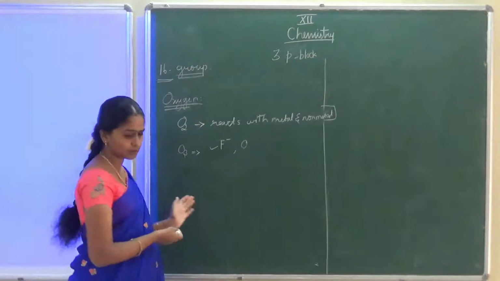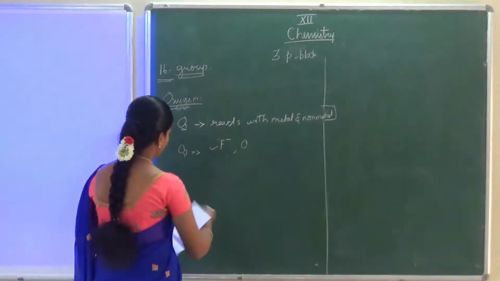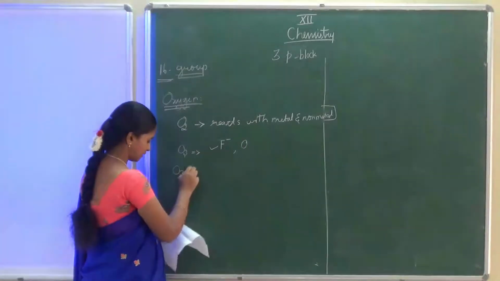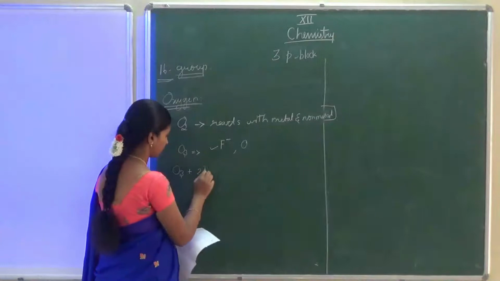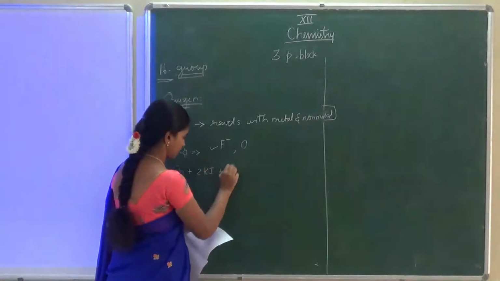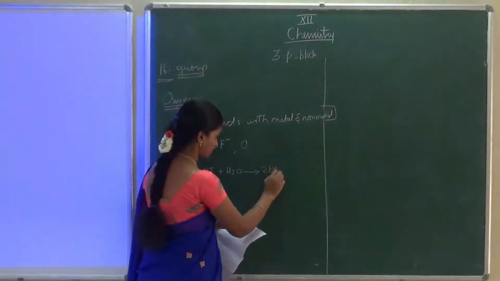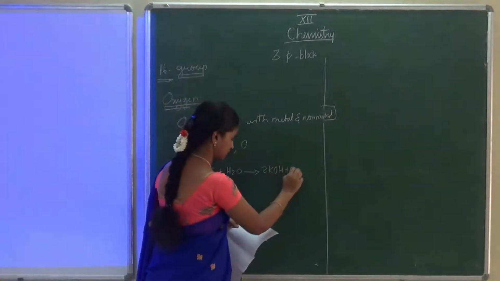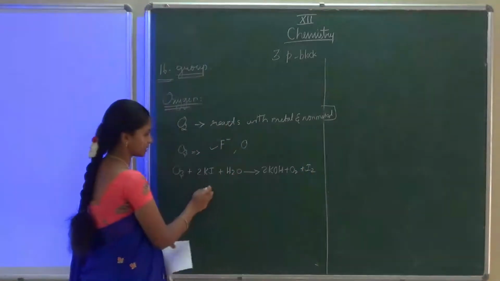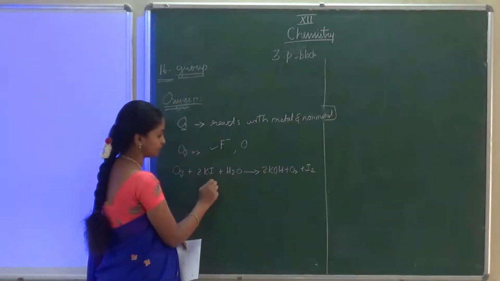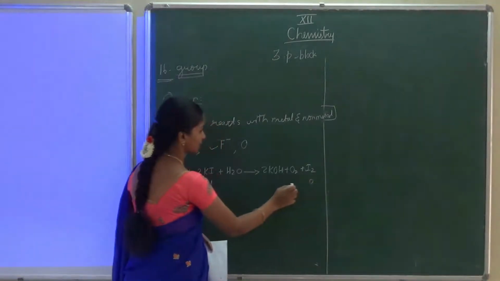Now I am going to give you one example for that. Ozone when it reacts with potassium iodide will be converted into KOH plus O2 plus I2. When you notice here, in potassium iodide the iodine is in the -1 oxidation state, but here the iodine is in the 0 oxidation state.